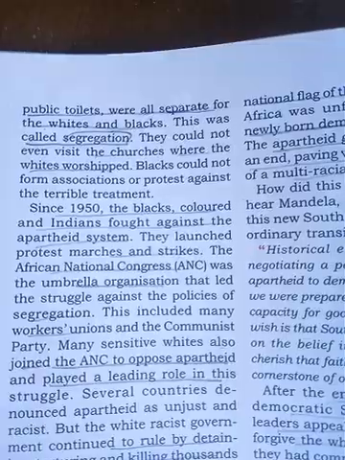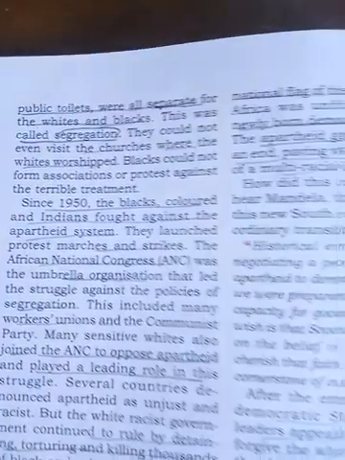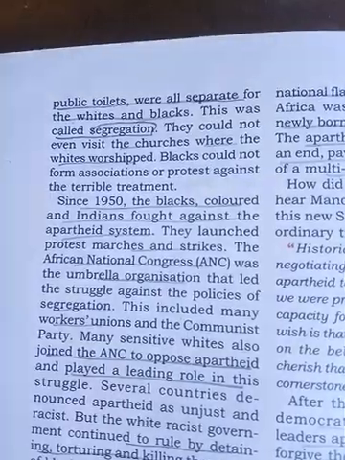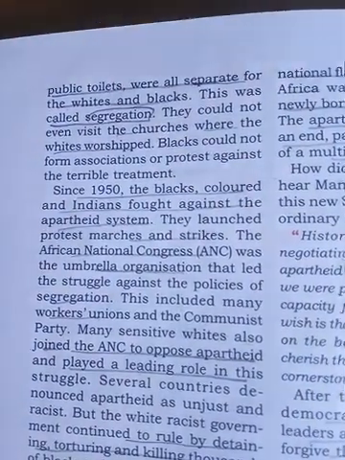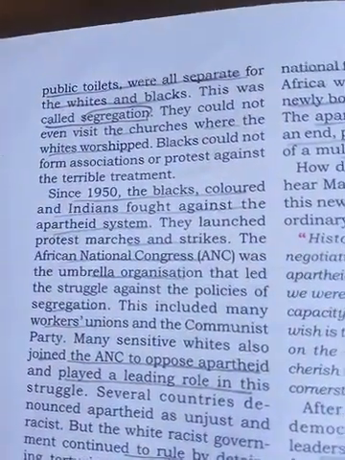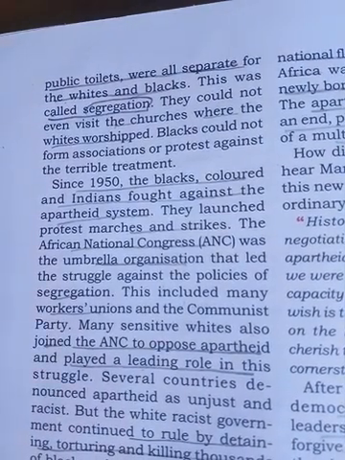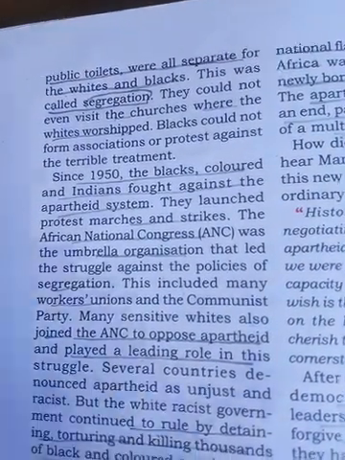They could not even visit the church where white people used to worship. That means everything was separate. Since 1950, the black and Indian people fought against the apartheid system.